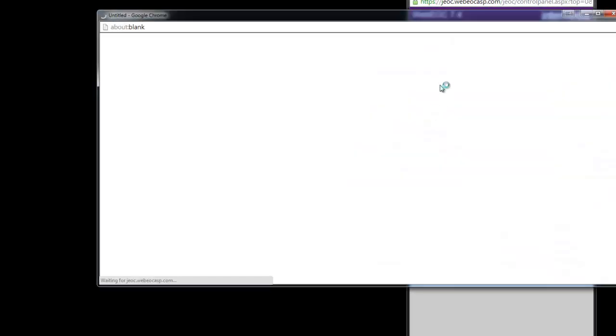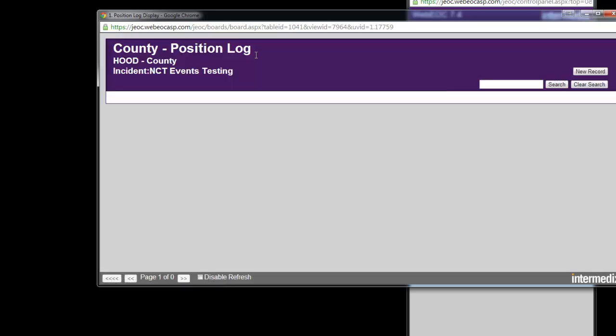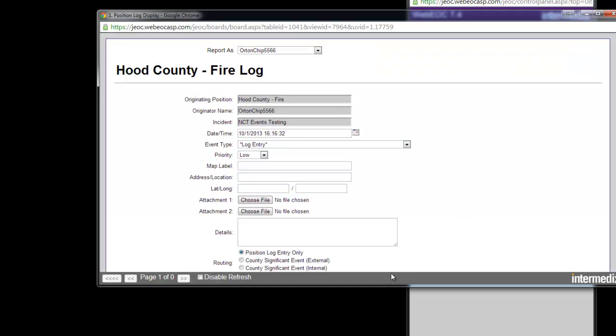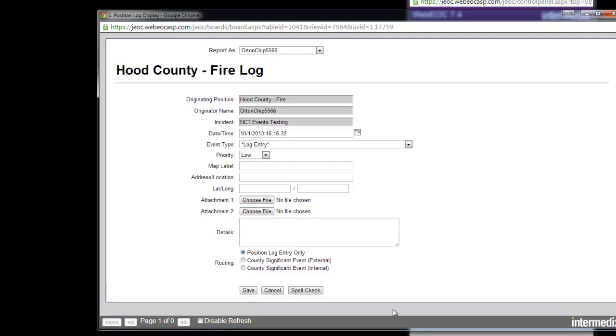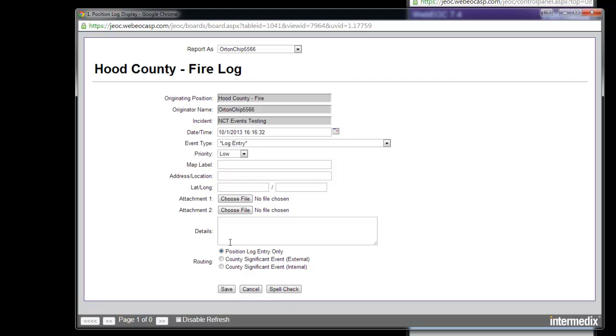We'll open up the position log. And you'll see it says county position log, Hood County, and then incident. Click new record. This is what you're familiar with as a position log. You've done this before with one minor difference probably, and that is this routing table below. So it captures the information.